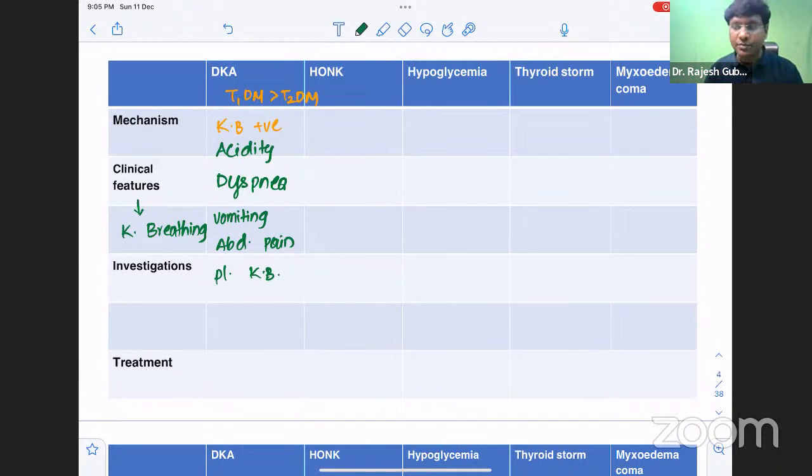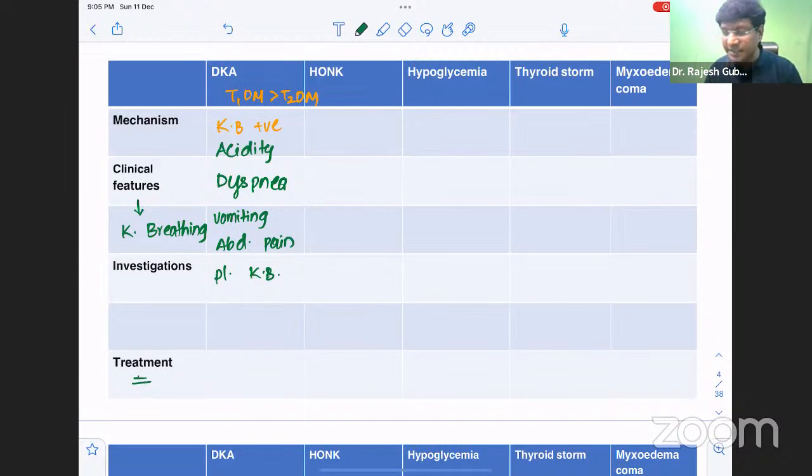We have one important ketone body, beta hydroxybutyrate. This most acidic ketone body does not appear in the urine. That is the reason why we don't consider urine ketone bodies as the investigation of choice. And if you do an ABG, you will have an acidic pH.